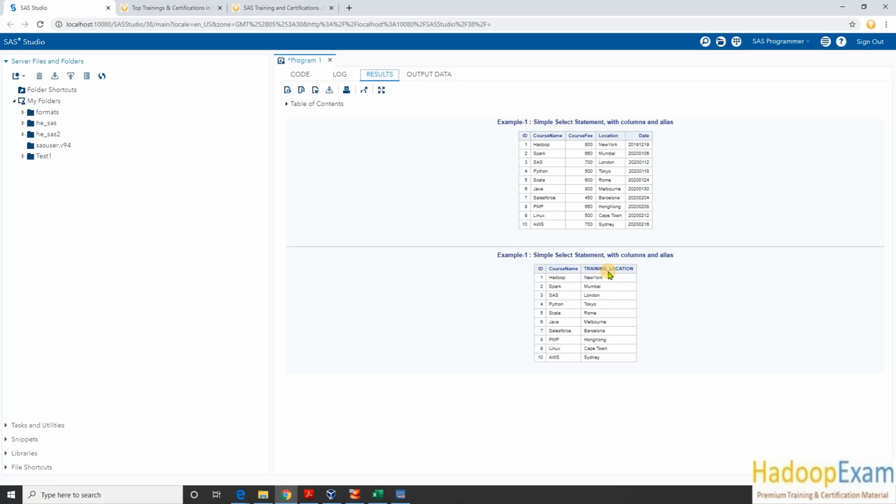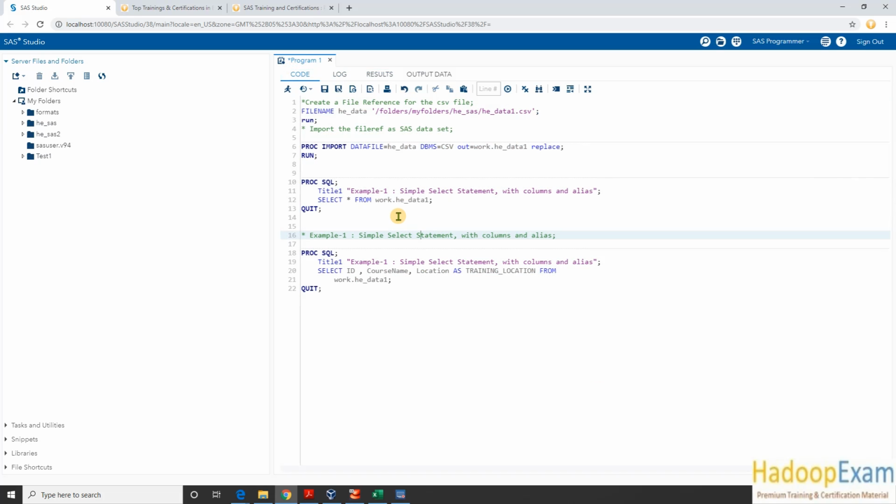So only id, course name and training location, these 3 things have been selected. So that is how it works. If you want to fetch all the columns, simply put the star, don't write all the columns, because sometimes it is possible your table has 20-30 columns. You don't want to write every column name because you want to select everything in your report, so you would use the asterisk sign. But if you want to select only a few columns from your table, just provide the names of the columns which you want in your output, correct. So that is how the first example of the select statement works.